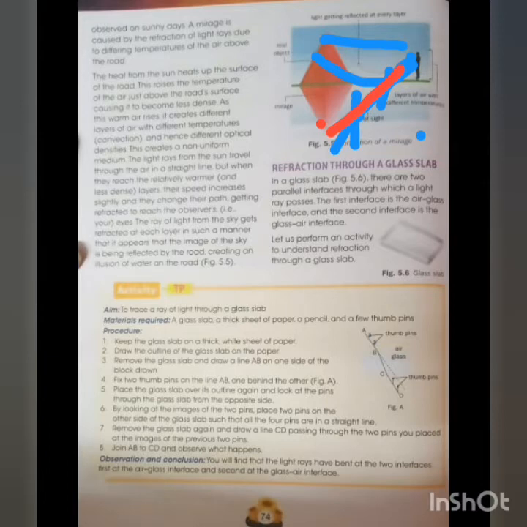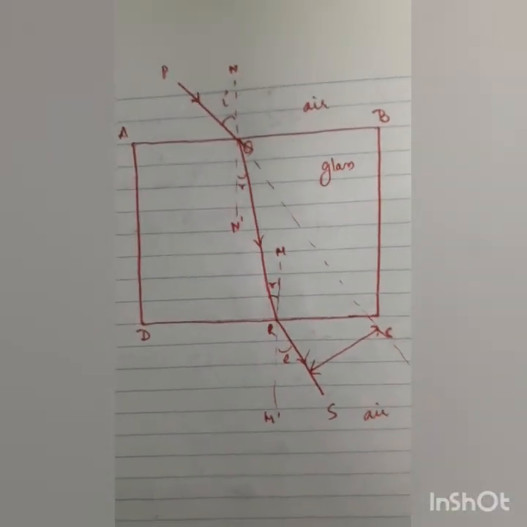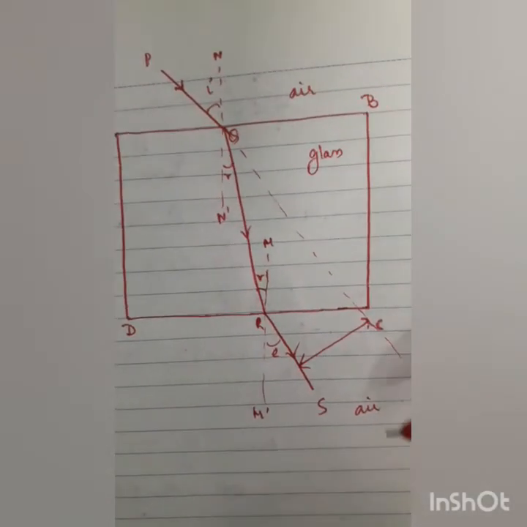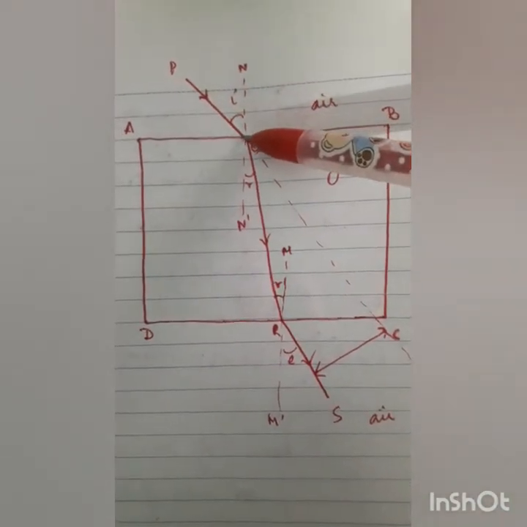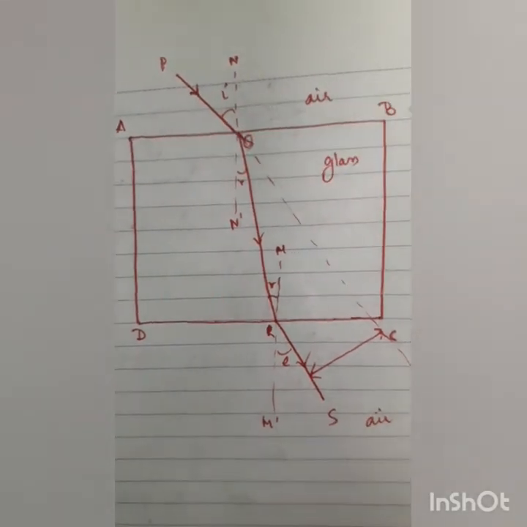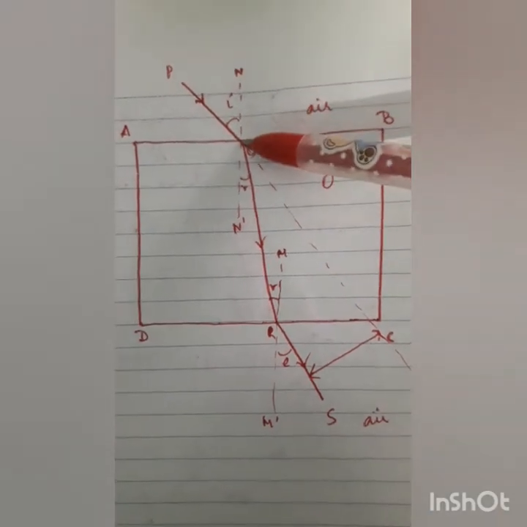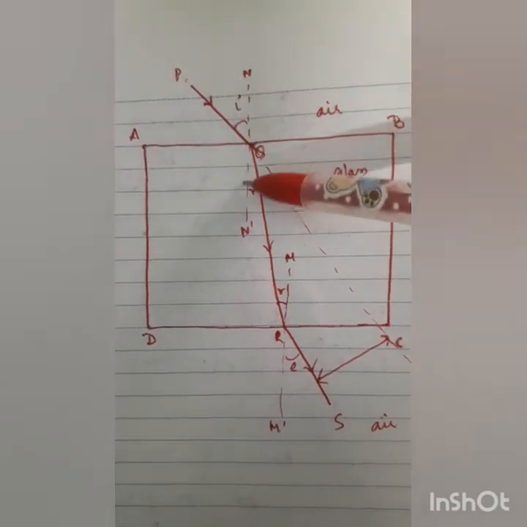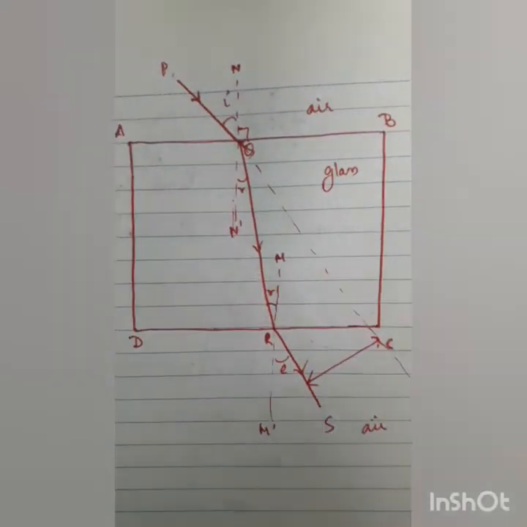Next, let us come to refraction through a glass slab. See children, ABCD is a glass slab. This is air, this is glass, this is again air. Now a ray of light PQ is falling on the glass slab on surface AB. Now, Q is the point of incidence and PQ is the incident ray. So at this point Q, I will draw a normal at 90 degrees. This is N, the dashed normal.